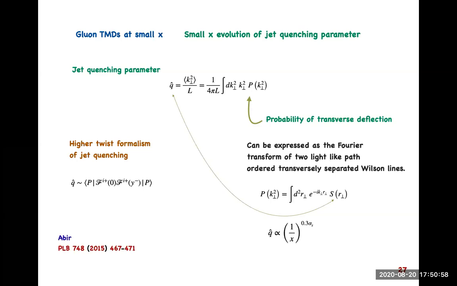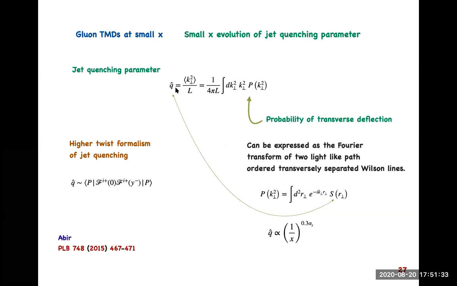Basically, we use the BK equation to get the evolution for q hat, because the probability of transverse deflection, when a parton is moving in a nuclear medium, is related to the dipole amplitude in the Muller dipole model. So from there we can construct the evolution equation for q hat, and that is what we have done.